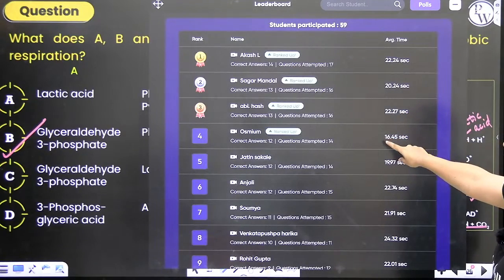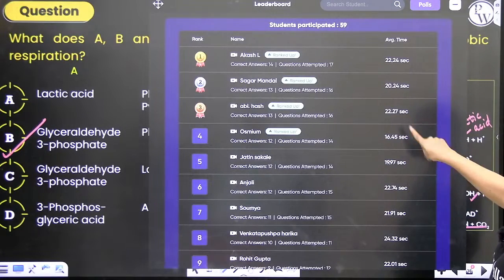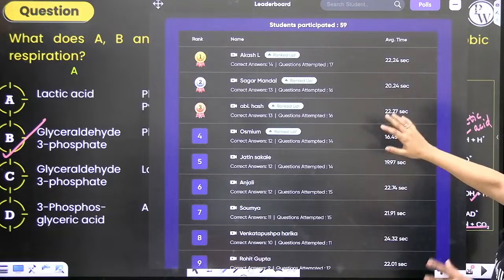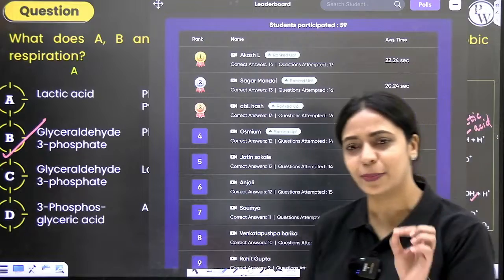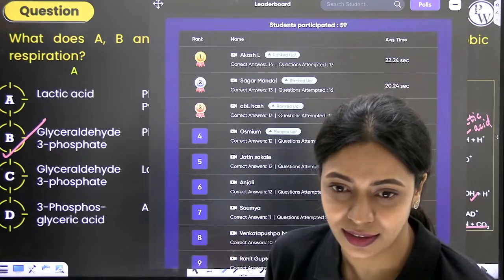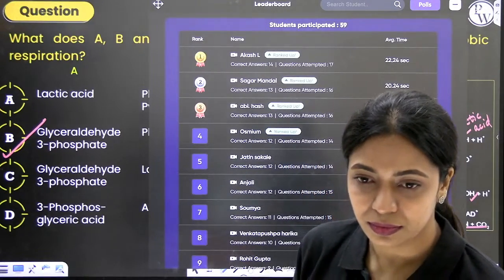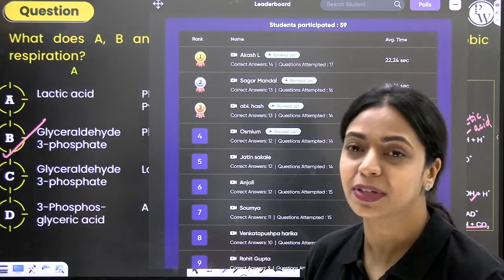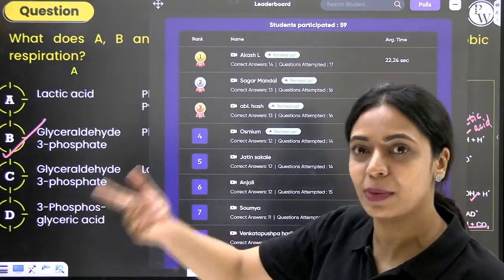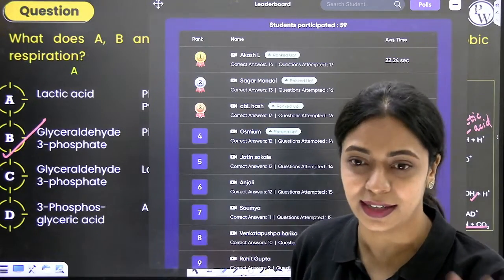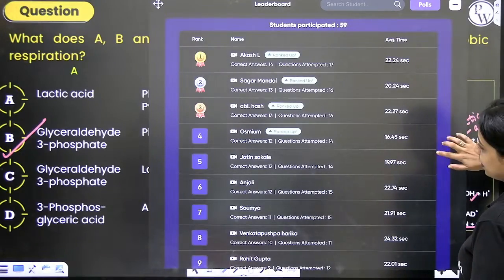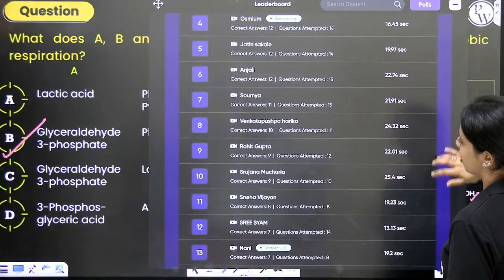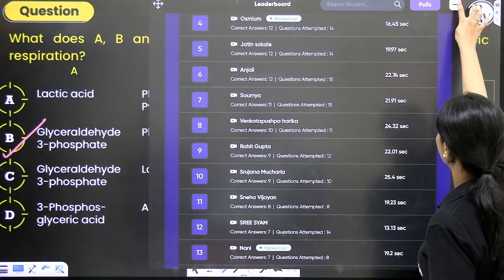Okay. Then we have Naga, who has been answering. His average time is very less. He's answering in less than 20 seconds approximately. Out of the 14 questions he's attempted, only 12 he has answered correctly. Why is it that you have attempted only 14 questions? I need to understand. Happens sometimes, Rohit, but you keep track of it yourself. If it's not getting reflected here, you keep a note of how many you're getting correctly, why you're getting incorrectly, all that you have to track. Okay? So, yeah. Then we have Jatin, Anjali, Soumya, Venkat Pushpa, Rohit and Srijana in the top 10.